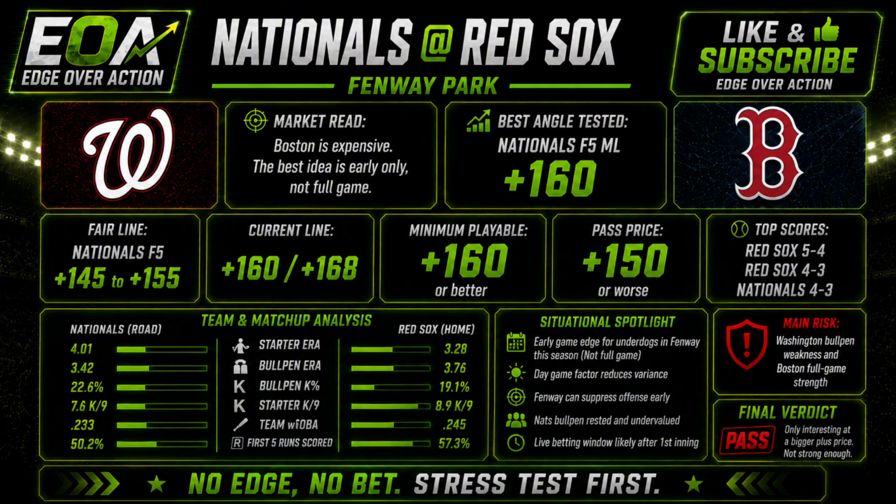Stress test: if McCullers is bad early, the bet can lose fast. If Boston's lineup gets traffic in the first 2 innings, Washington's first 5 is basically dead. Washington's bullpen risk is why full game is not attractive, and if the umpire has a tight zone, McCullers becomes even more vulnerable. Strongest reason not to bet it: Boston is the better full game team, and the starter gap still favors the Red Sox. So for this game, the best angle is Nationals first 5 money line.